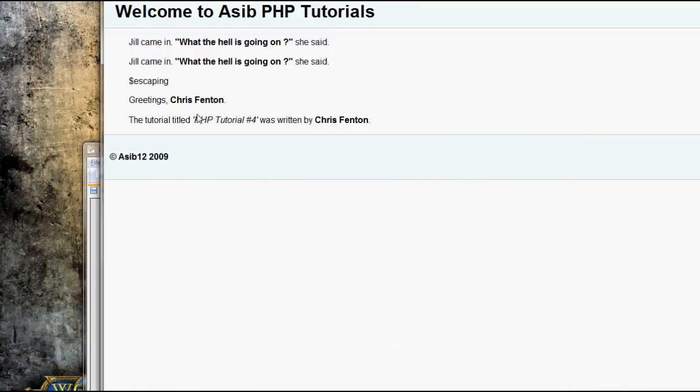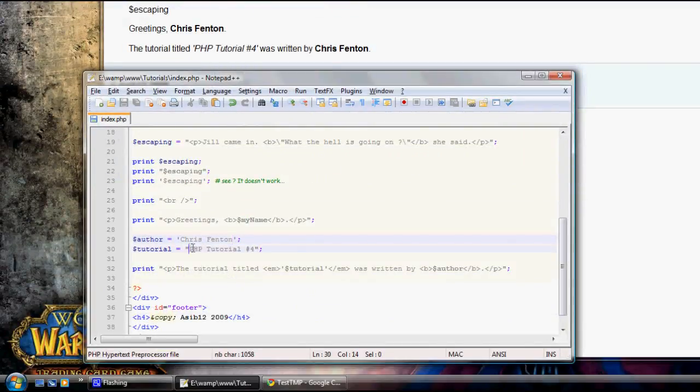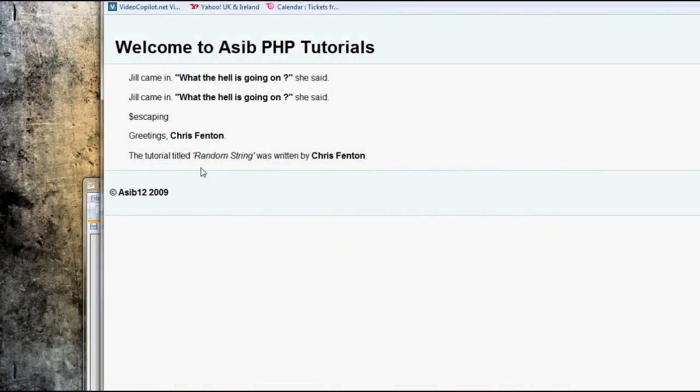Now it says the tutorial titled PHP tutorial number 4 was written by Chris Fenton, as opposed to a sub 12, and I can output a random string. Now it says the tutorial titled random string was written by Chris Fenton.